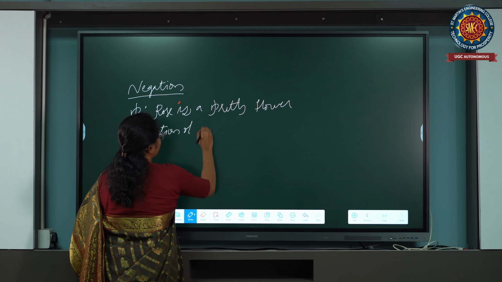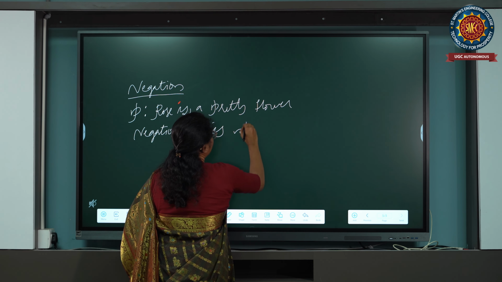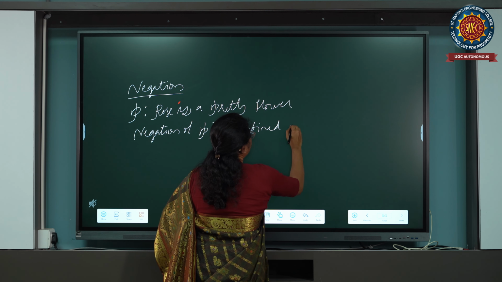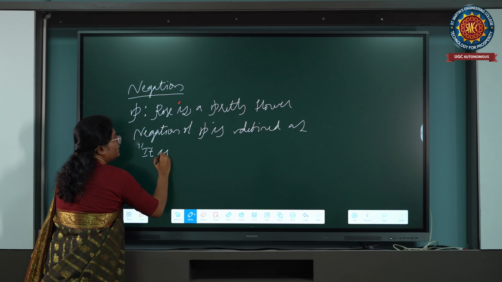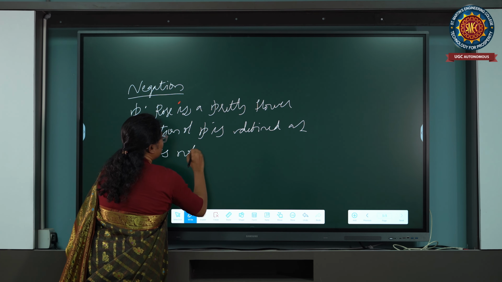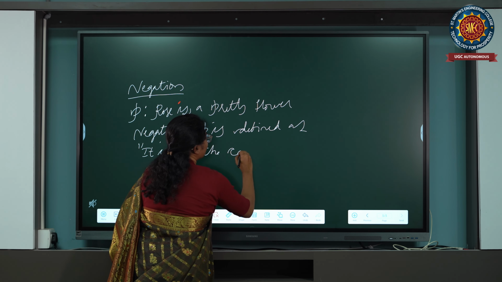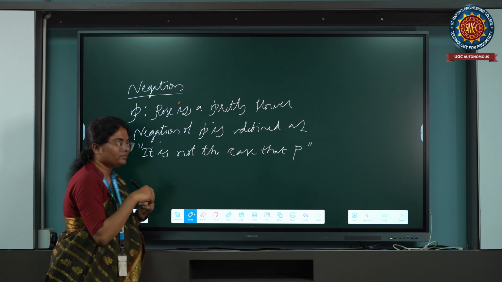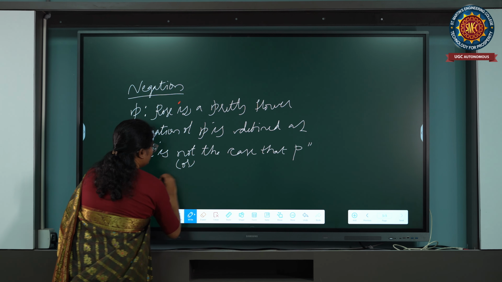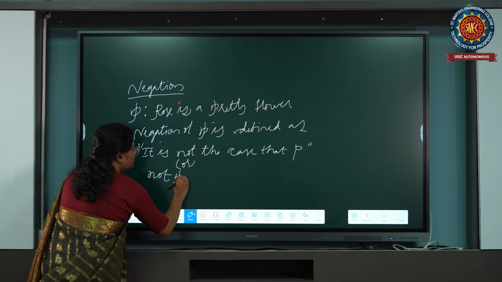Negation of P is defined as: it is not the case that P, or simply, not P.